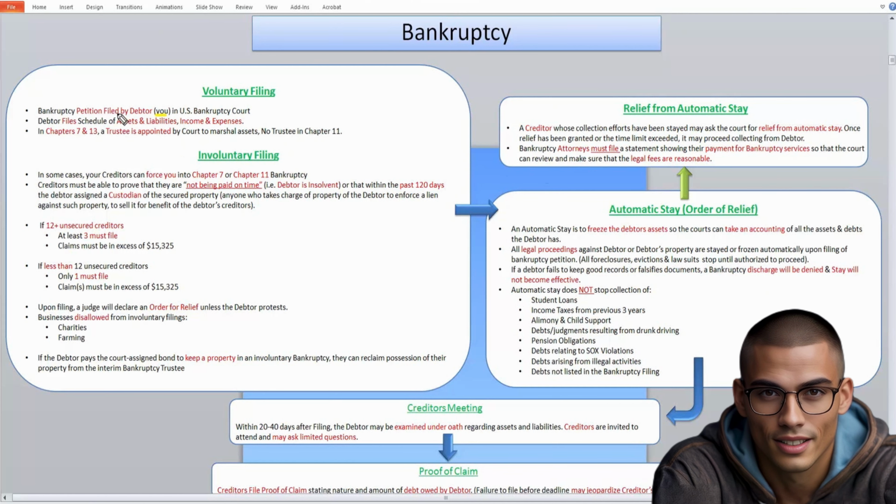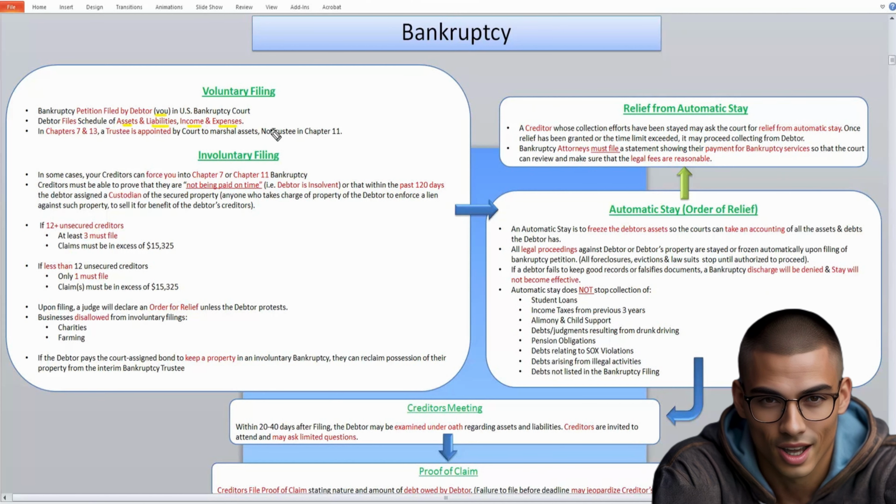So you as a debtor must file a petition with the U.S. Bankruptcy Court if you're going to voluntarily file for bankruptcy. A debtor files a schedule of assets, liabilities, income, and expenses. So you have to list out a schedule of all of your assets, all of your liabilities, all of your income, and all of your expenses to the bankruptcy court.